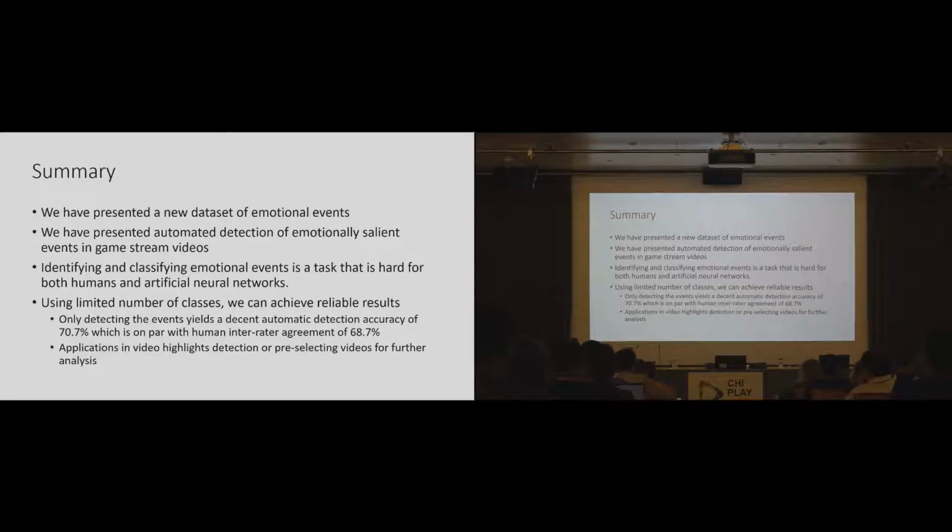Yeah, but the 70% seems to assume some kind of reference to a ground truth. But a 68% human-annotated agreement suggests that we don't really have a ground truth.